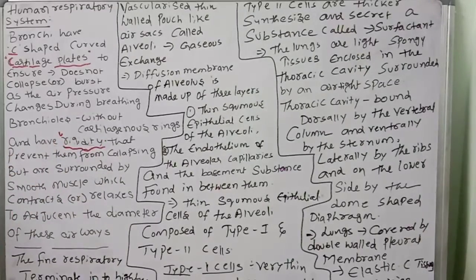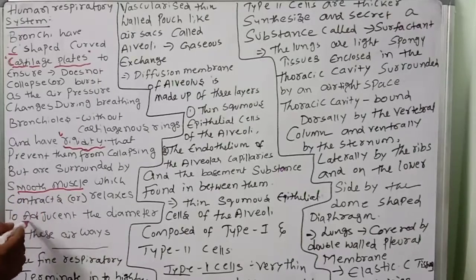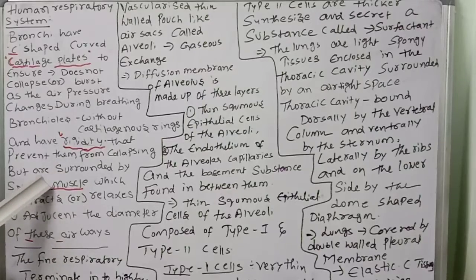The rigidity prevents them from collapsing, and they are surrounded by smooth muscles which contract or relax to adjust the diameter of these airways. That is important.